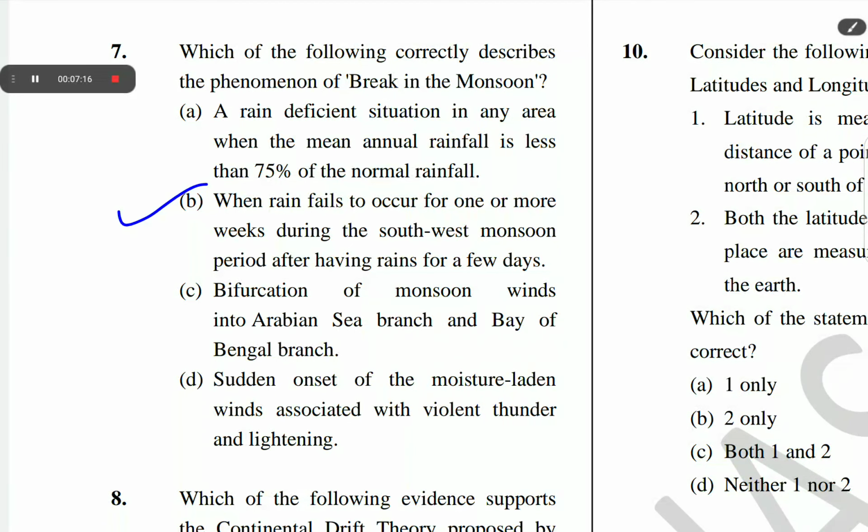When rain fails to occur for 1 or more weeks during the southwest monsoon period after having rains for a few days.